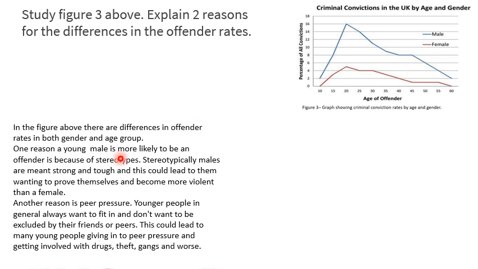Here, "one reason a young male is more likely to be offender is because", so they have the connective there. So "is because of stereotypes". So they've made their point. "Are meant to be strong. This could lead to them." So again, we've got a connective here which shows they're going on to extend it. And again, the same thing. They've made a point and they've got "this could lead to" to show they're explaining.